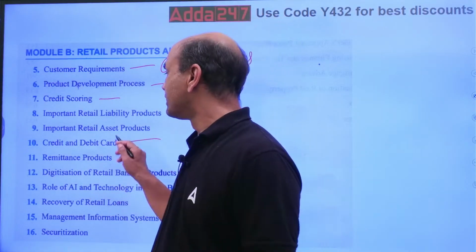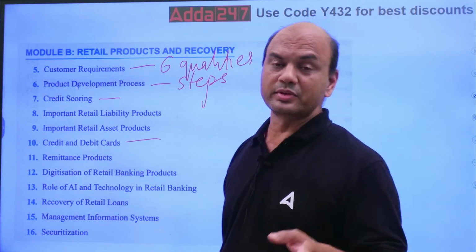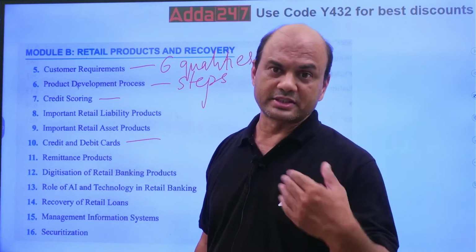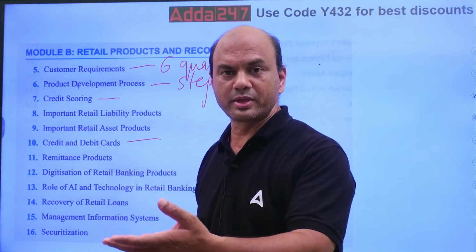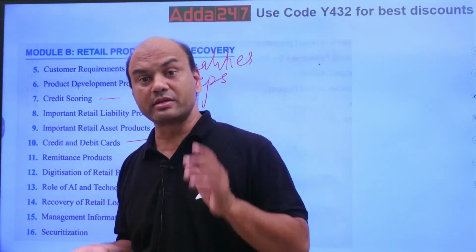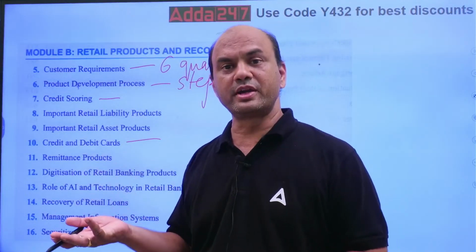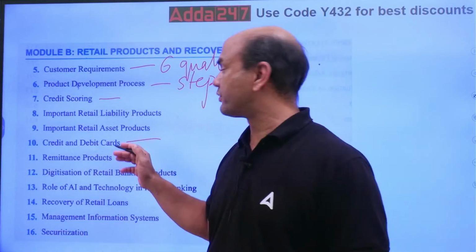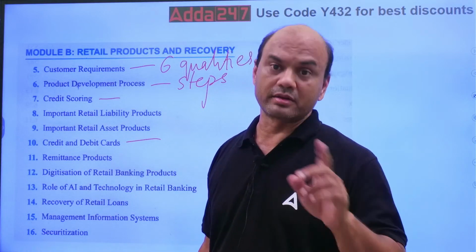So credit cards and debit cards: one numerical is there, one case study is there about the dates. I have purchased on this date, this is my billing date, then when do I have to pay, what are the minimum number of days, what are the maximum number of days for payment. Sure questions: 20 days minimum, maximum 50 days. Debit card, difference between pay now, use now, and pay later.